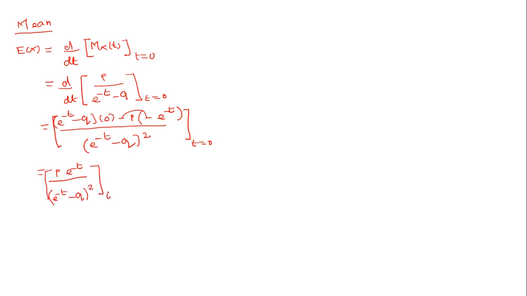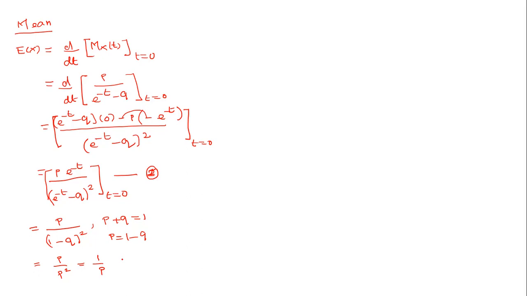So this expression we can use later for calculating the variance. I'll give it equation number 1. Now apply t equal to 0, e power 0 becomes 1. So p divided by (1 minus q) the whole square. As we know, for both binomial and geometric, p plus q is equal to 1, so p can be written as 1 minus q. So this becomes p divided by p square, since 1 minus q can be written as p. Both can cancel, and the answer is 1 by p. So 1 by p is the answer for the mean.